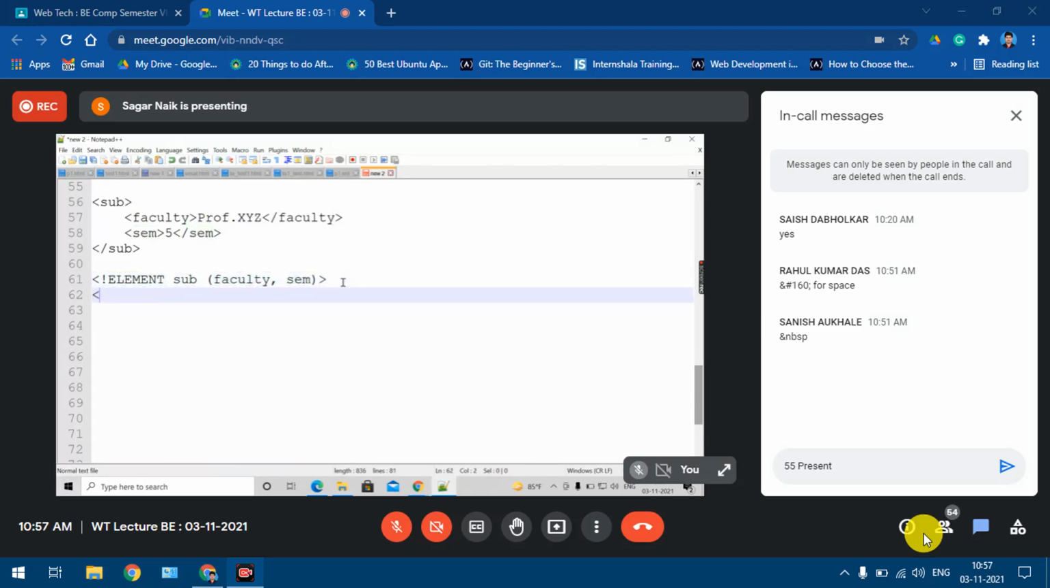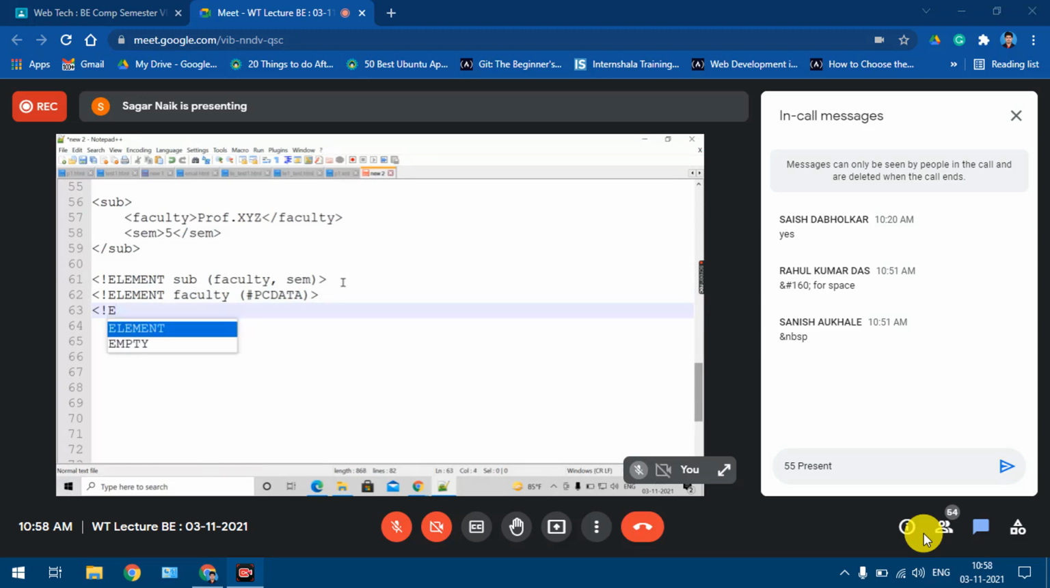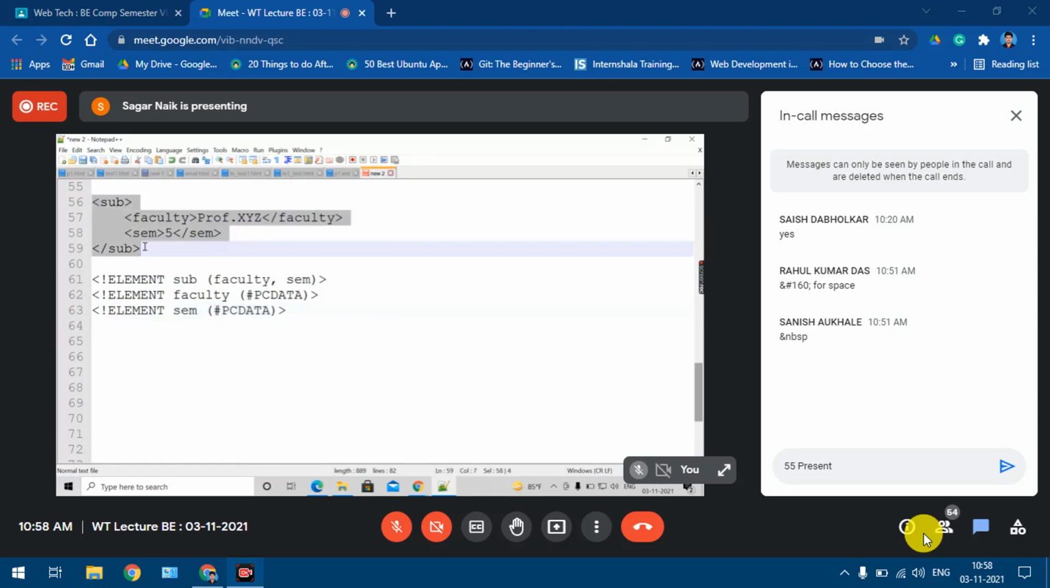Okay, so looking at the faculty, it is a simple element. Okay, so it will be PCDATA, right? And similarly the semester, what is it? Same. Again, it is having some content, PCDATA. Fine. Okay, so this is how we define the complex elements. If this is what we are having, this is how we define it in XML. Understood? Yes or no? Okay.